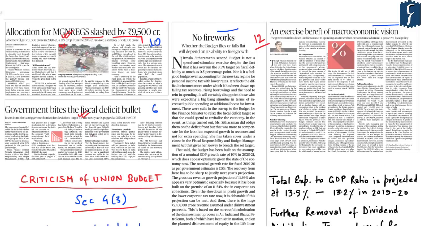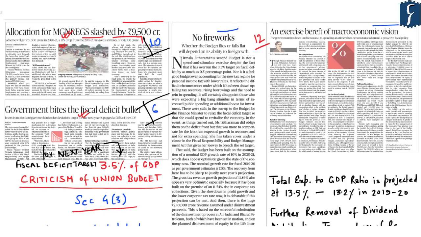Further, the fiscal deficit target for the next year is pegged at 3.5% of GDP. So after understanding both these news items appearing on page number 10 and page number 6, let us understand the criticism as highlighted in the editorial as well as in the lead article.